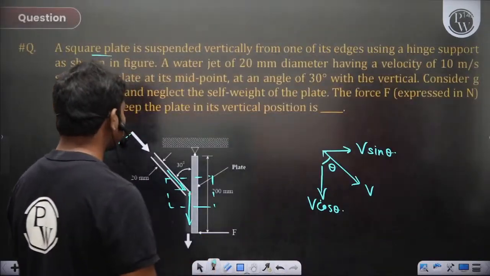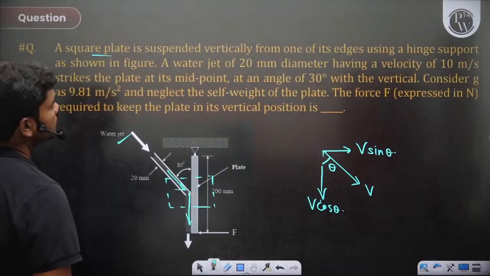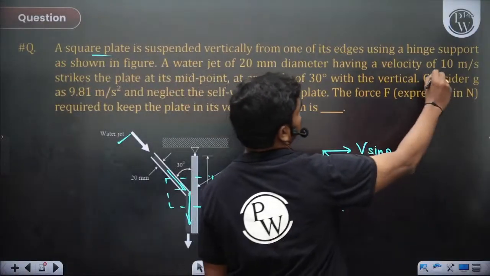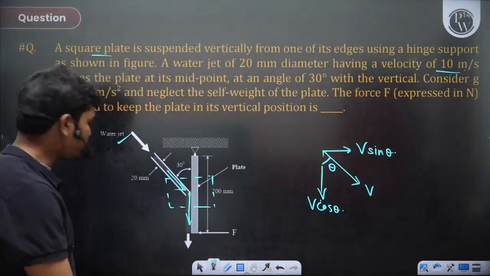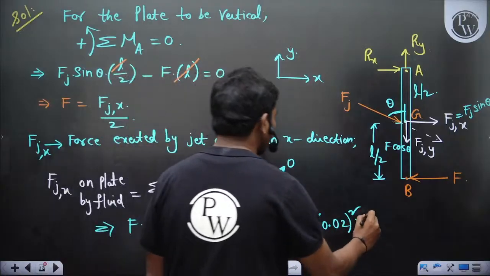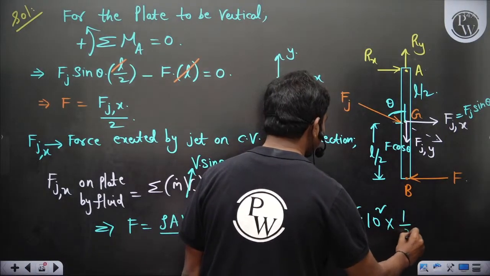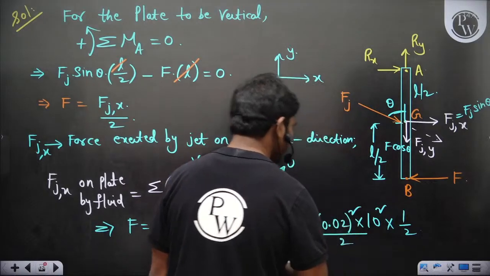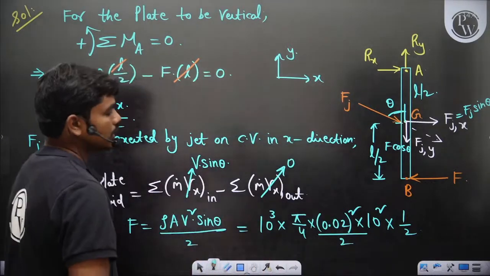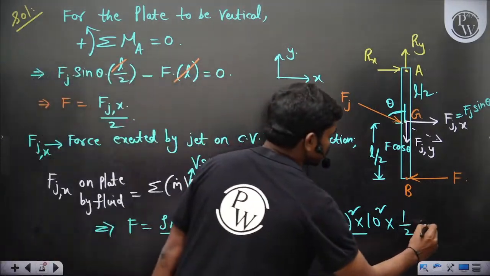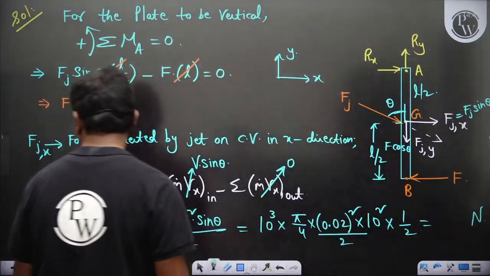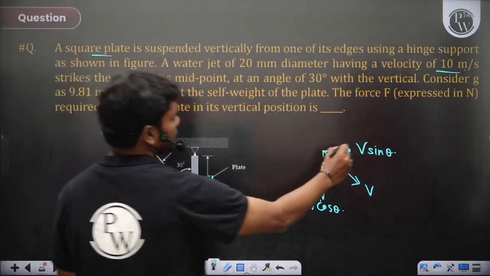So what is the velocity at which it's coming? Velocity is not given. Okay, velocity of 10 meters per second. So it's coming at a velocity of 10 meters per second. So 10 square into the angle is 30, so sin 30 is half, divided by 2. So you should have a 2 here again. That's all. So this is the answer, and this answer is going to be in newtons. So what are the answer they are expecting, expressed in newtons?